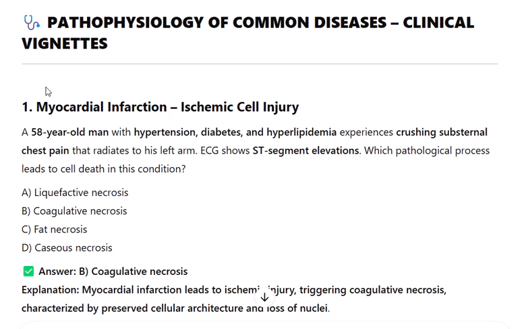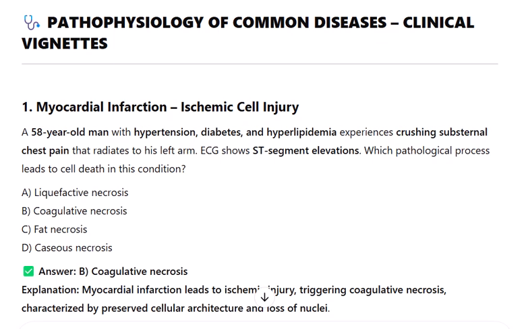A 58-year-old man with hypertension, diabetes, and hyperlipidemia experiences crushing substernal chest pain that radiates to his left arm. ECG shows ST segment elevations. Which pathological process leads to cell death in this condition? A. Liquefactive necrosis. B. Coagulative necrosis. C. Fat necrosis. D. Caseous necrosis.